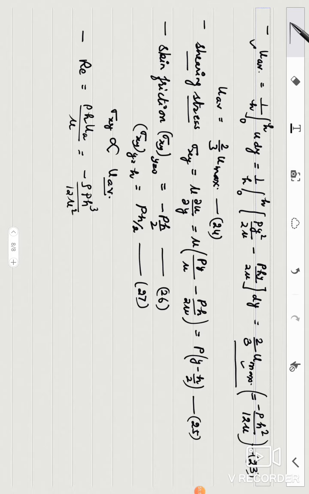Correct? I have calculated Reynolds number with the help of U average. In the previous article also you may calculate Reynolds number with the help of U average. So this is all about this flow problem, for the case when both the plates are at rest and a pressure gradient was existing.